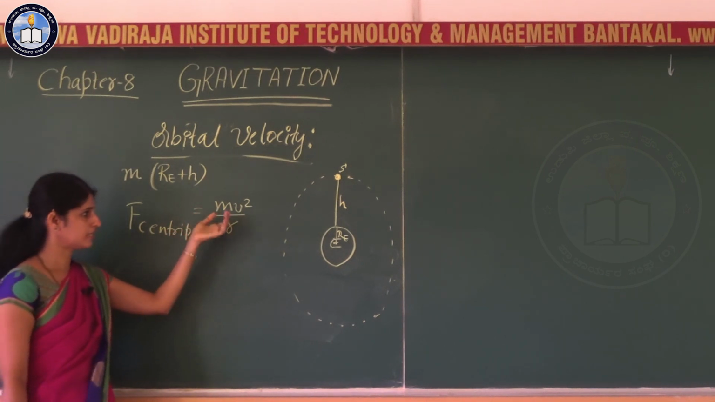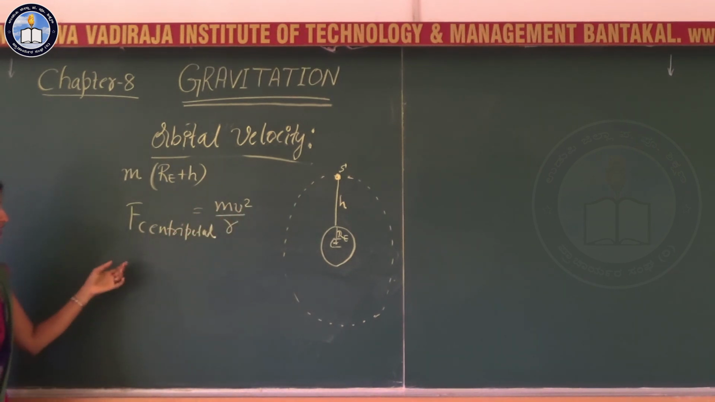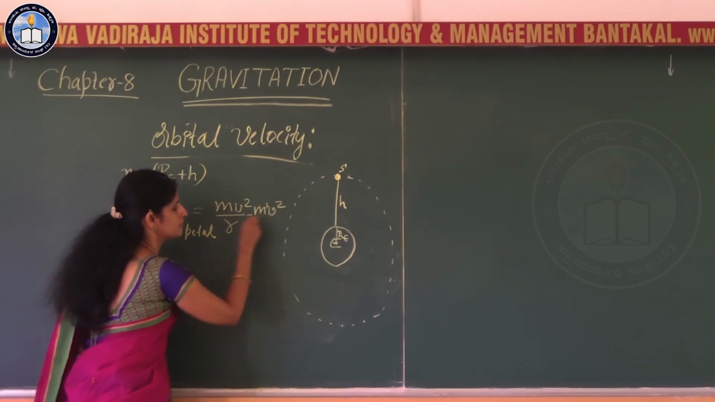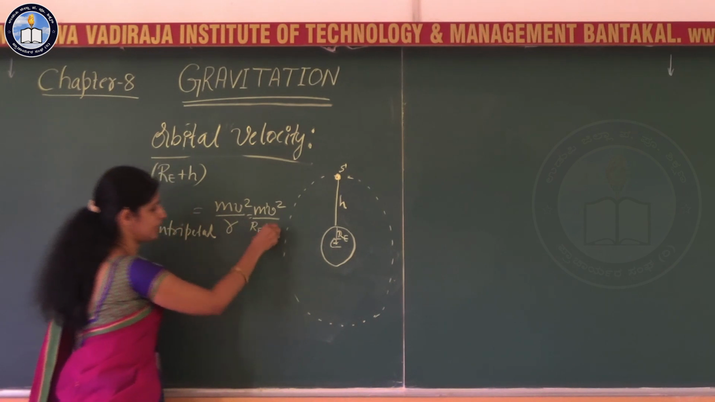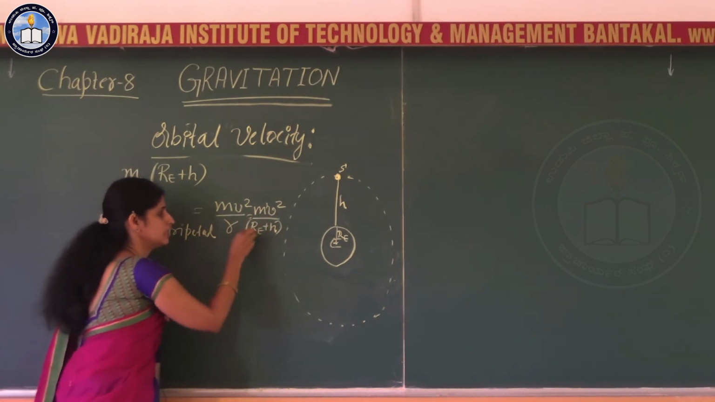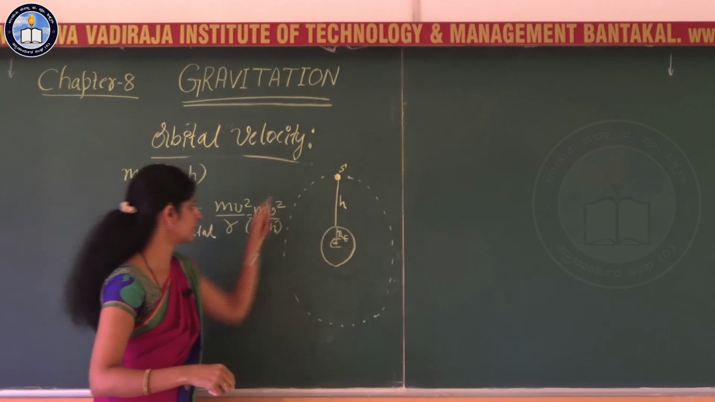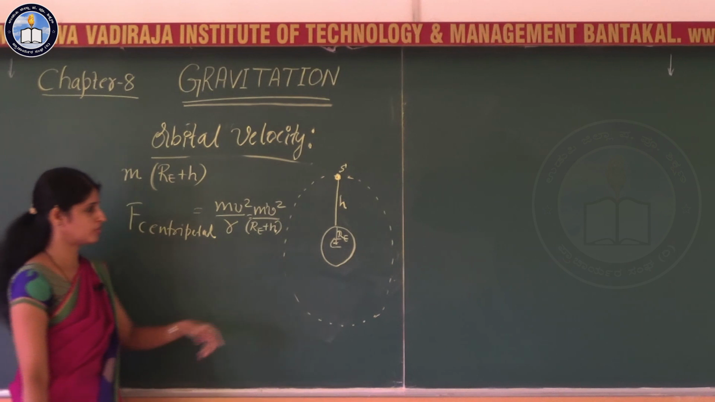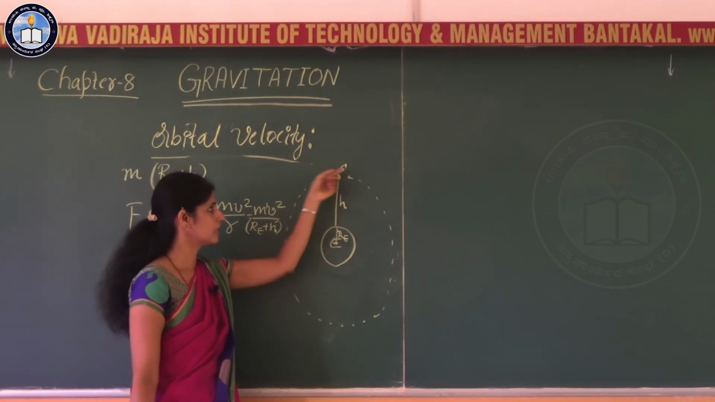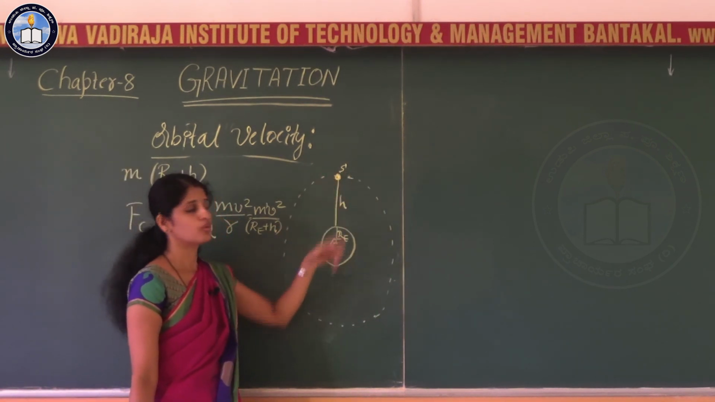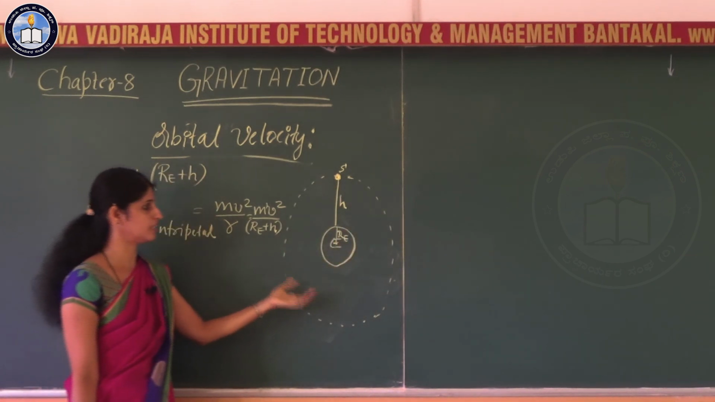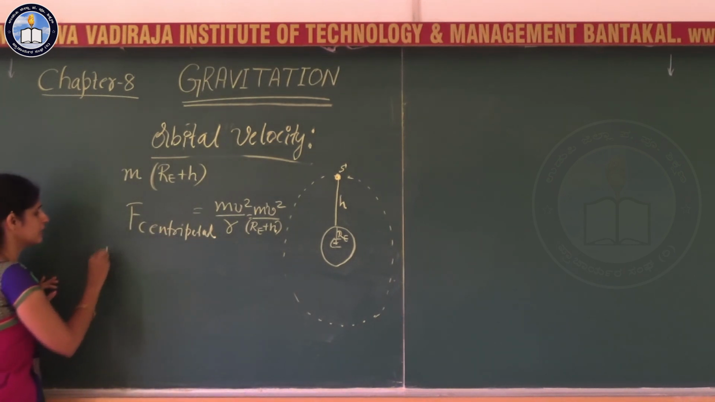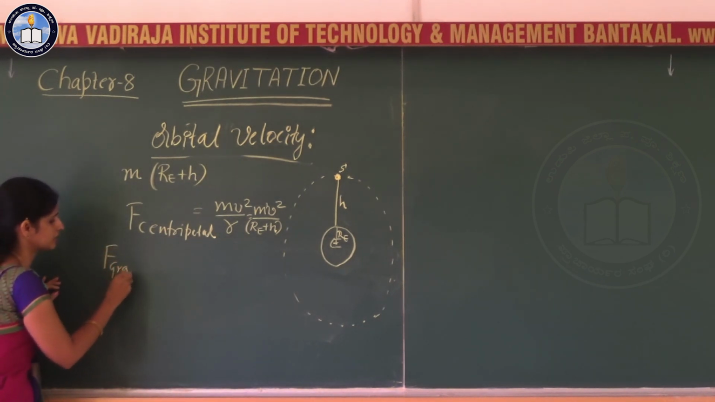m is the mass and v is the velocity. But here r refers to RE plus h, so the centripetal force is mv square by RE plus h, because the radius of this circular path is RE plus h. This centripetal force for this satellite to move in a circular path, who is going to provide it for the motion of the satellite around the earth? That is provided by the gravitational force of attraction.